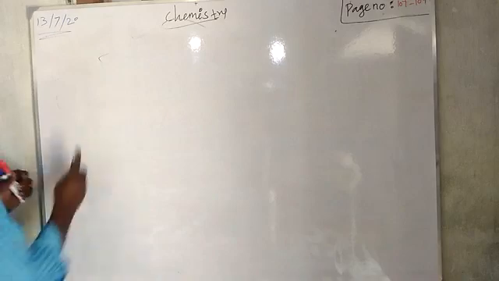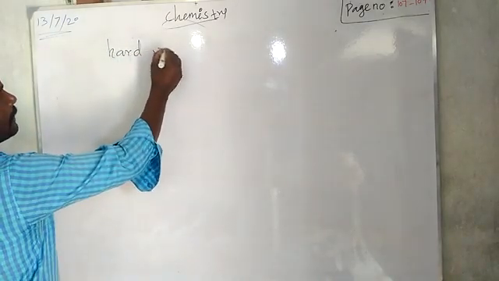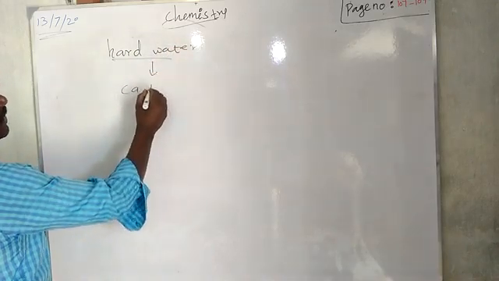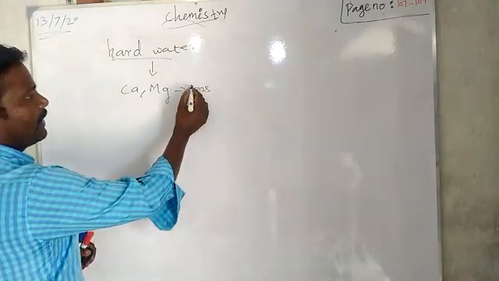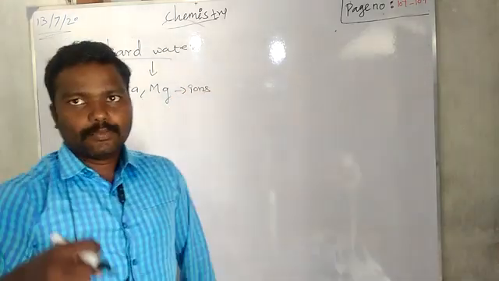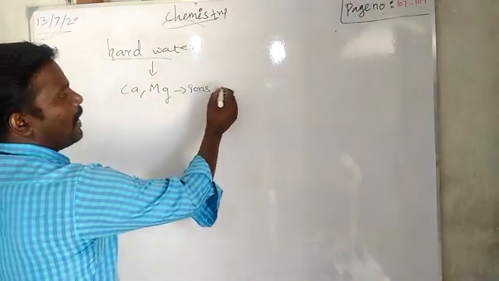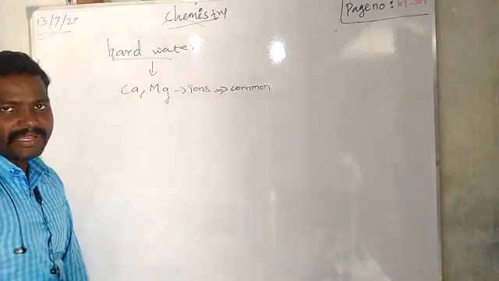So what is hard water? Which one is called hard water? The water having calcium, magnesium-like ions, right? The more common ions are calcium and magnesium.